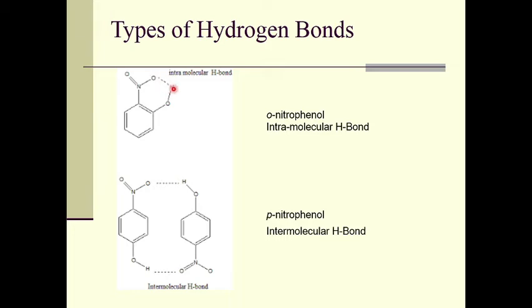So this oxygen and hydrogen bond with each other through hydrogen bonding. In the case of para-nitrophenol, we can see intermolecular hydrogen bonding. In the para isomer of nitrophenol, we have two such molecules bonded through intermolecular H bonding.